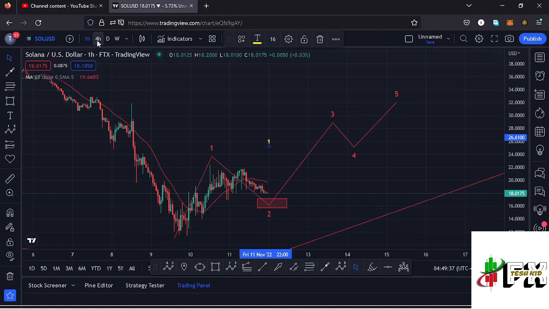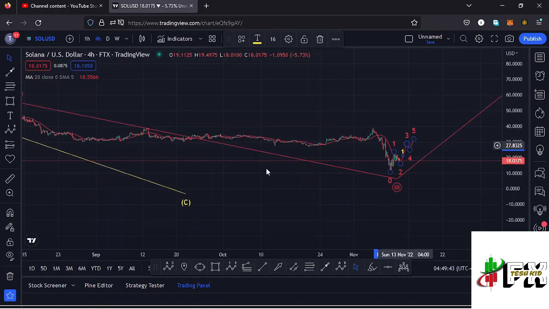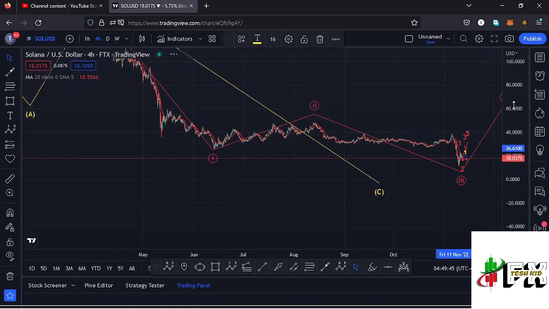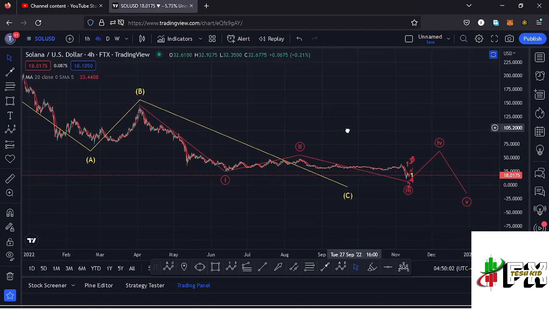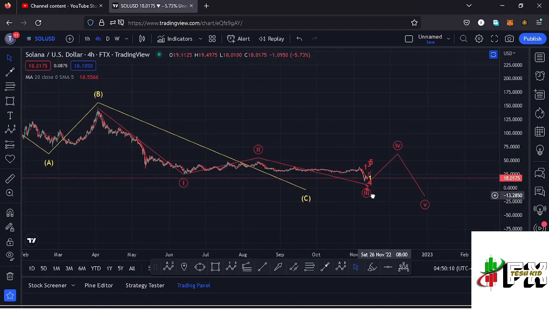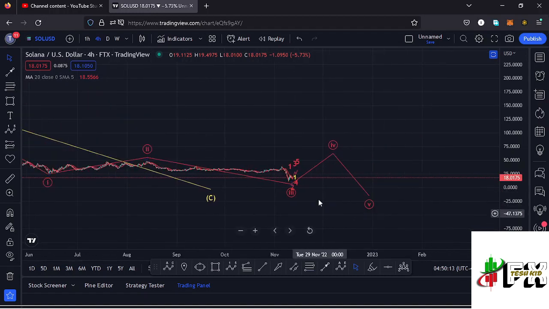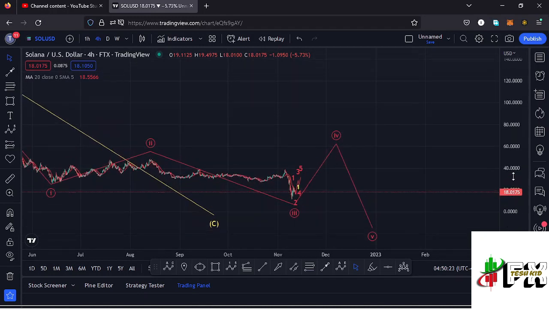But jumping to the 4 hour chart for further analysis and also to give you the other short-term scenario that can play out in the formation of a massive ABC corrective structure, which is right here. In the formation of this wave C, which is an impulsive wave, we also expect to see fractal waves in formation within that wave C, where you can see over here we have the wave 1, we have seen the wave 2, then we have also seen the wave 3 making a low at around the $11.35 mark. And right now there are chances that we might be in the formation of this wave 4 and then continue pushing even lower, making a new low in the formation of that wave 5. That is also a possible scenario that could be playing out here on the Solana chart.